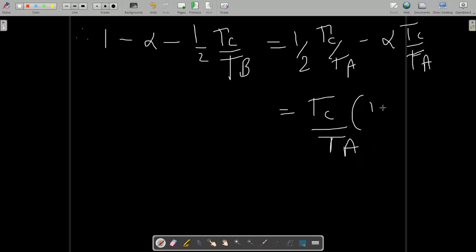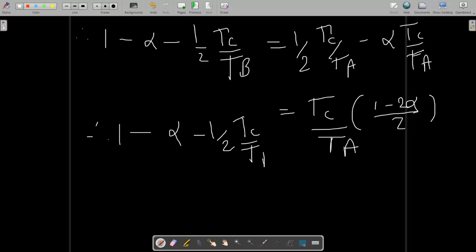So we have 1 by 2 minus alpha. By simplification, taking the LCM, you have 1 minus 2 alpha by 2. Now here, 1 minus alpha minus 1 by 2 Tc by Tb.